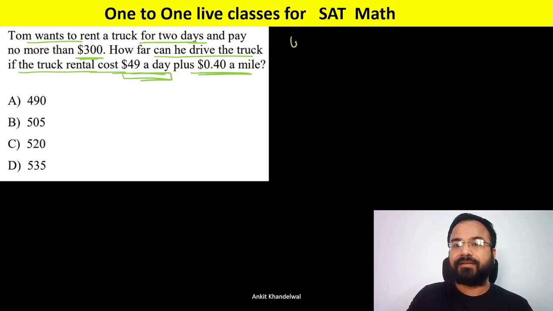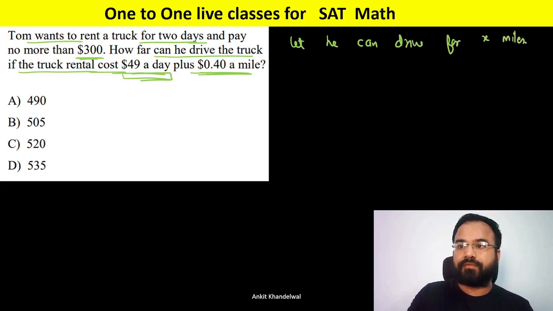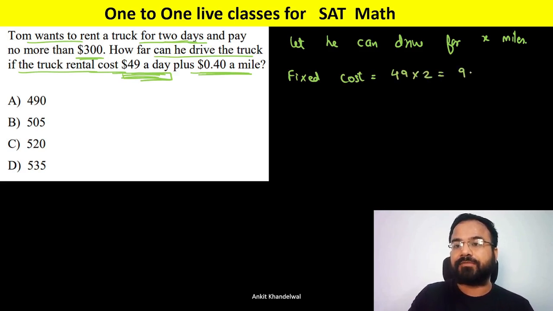So we can say let him drive for x miles. First, the fixed cost. The fixed cost is $49 a day and he is taking it for 2 days, so 49 times 2, $98 is the fixed cost, and $0.40 a mile.